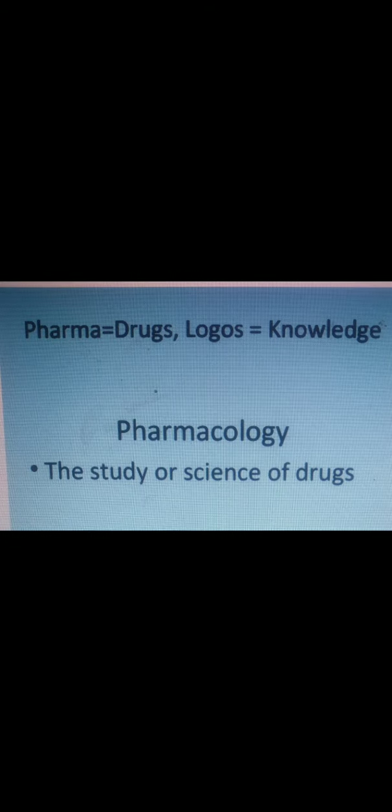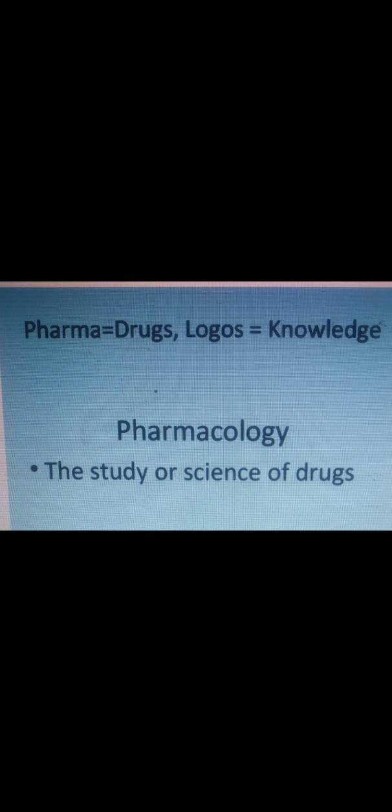Pharma, as I already told you, means drug. A drug is any chemical substance that can affect the living system. Logy is knowledge about the drug. With knowledge about the drug, we know how a drug acts on the body. It is based on pharmacodynamics as well as pharmacokinetics. So that is the meaning of pharma.